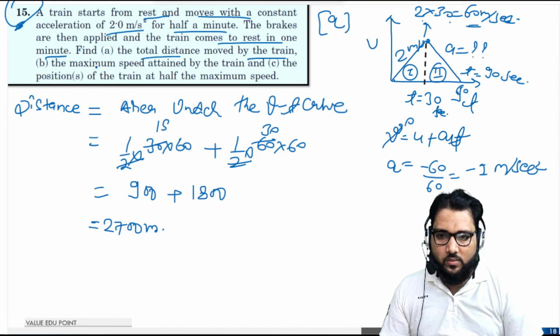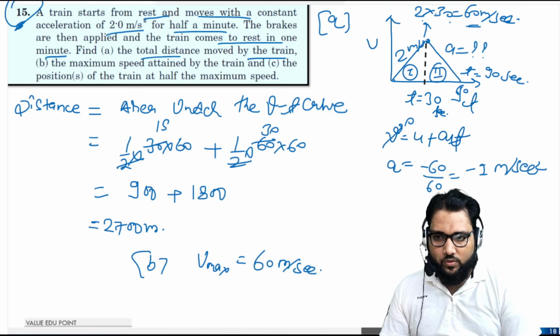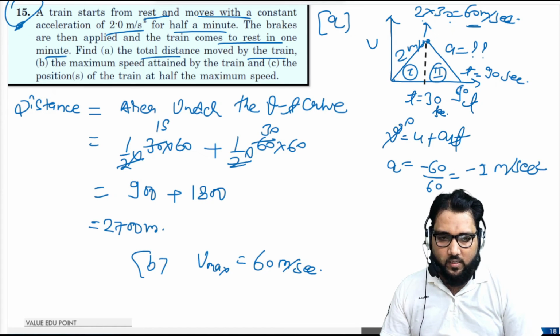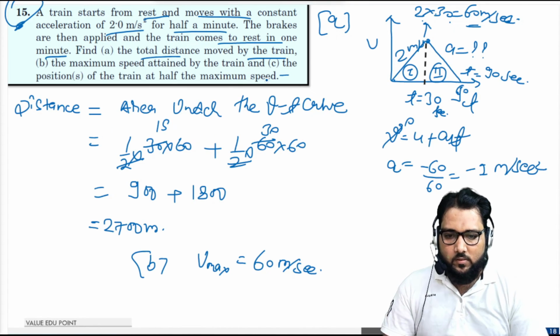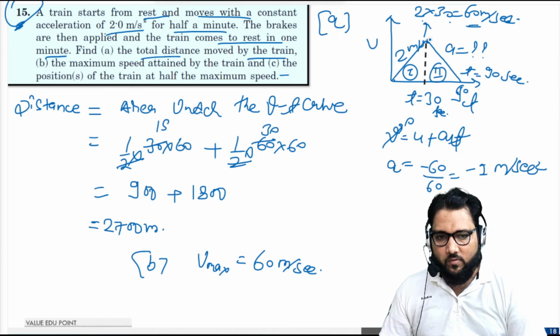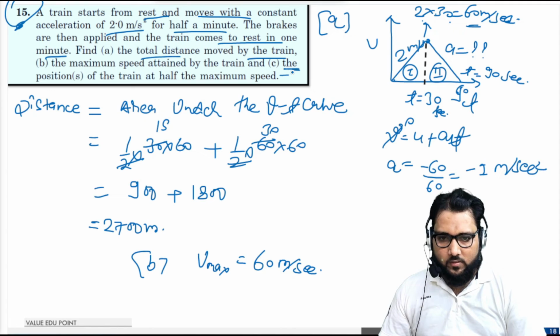The second question, the maximum speed attained by the train, we have already calculated. V max equals 60 meters per second. When you approach this question with the help of diagrams, the plots v-t, a-t, x-t, if you have in-depth knowledge, the maximum velocity v max is 60 meters per second. We have already calculated it here. Now part C: the positions of the train at half of the maximum speed.